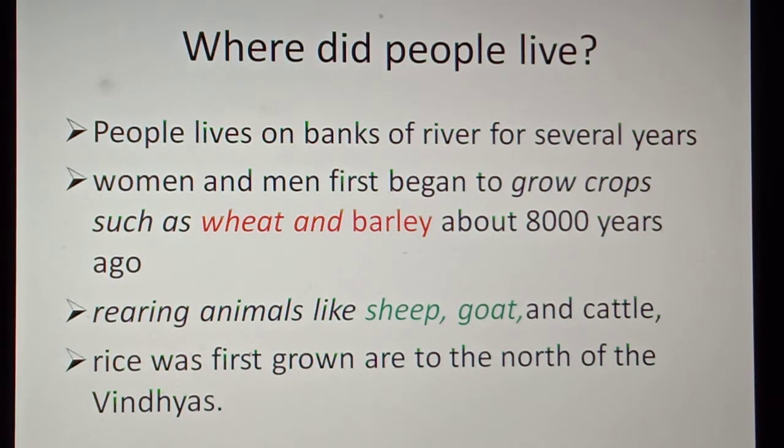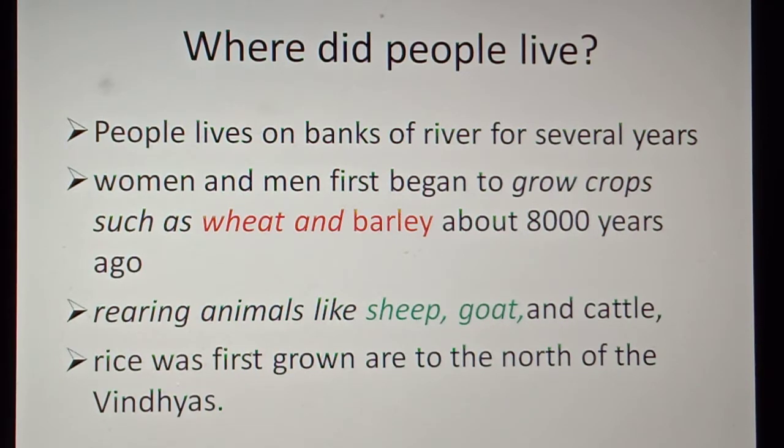So women and men first began to grow crops. The first crops were wheat and barley. Remember this point: what are the first crops grown by the ancient people? Wheat and barley, about 8,000 years ago. That means agriculture started 8,000 years ago. Next, what are the animals they used to rear? Sheep and goat, along with dog also.